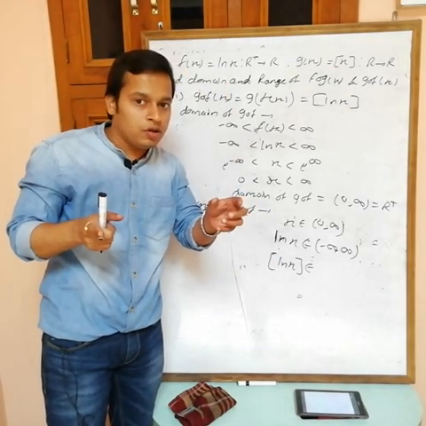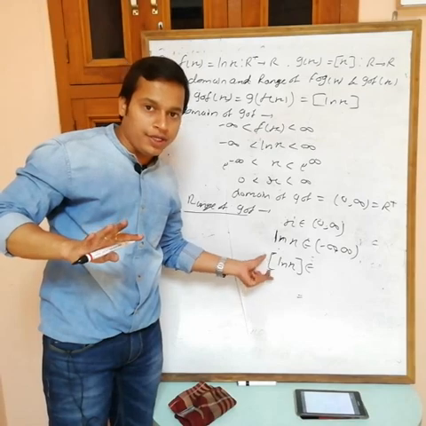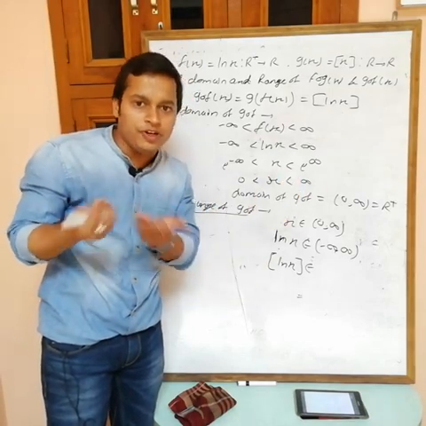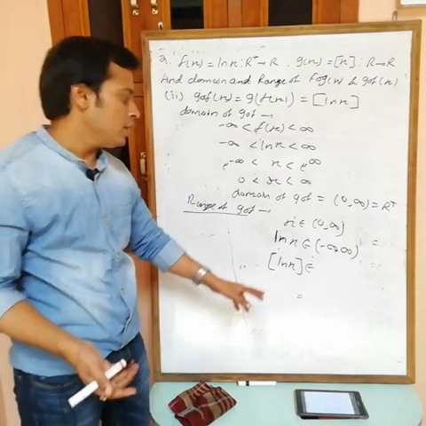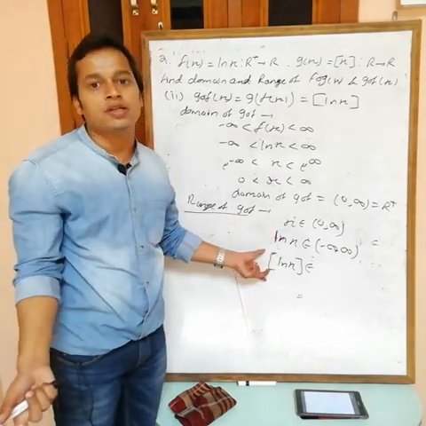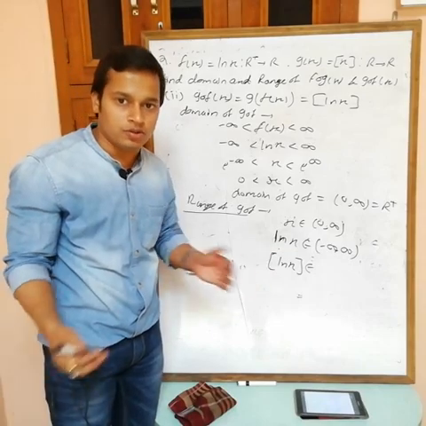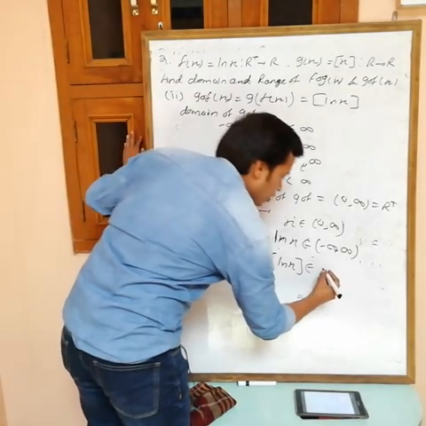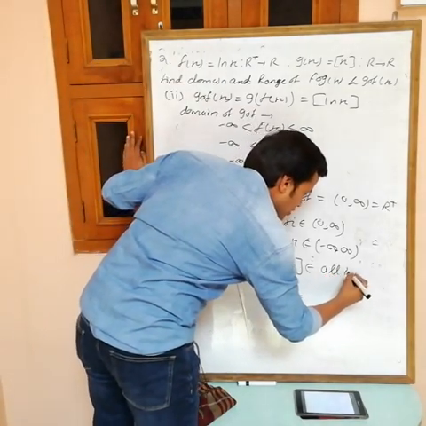So what will you get? This is always an integer. So we are getting all integers from minus infinity to plus infinity. Obviously, ln x can take all values from minus infinity to plus infinity, but the greatest integer is always an integer. So this one takes all integers from minus infinity to plus infinity, belongs to all integers.